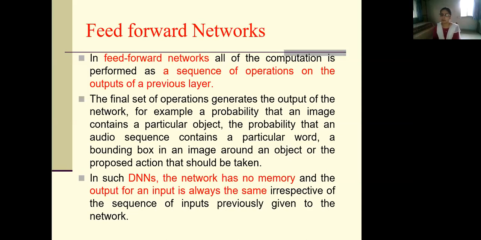It does not depend on previous outputs. That's why there is no need of memory for storing the previous state's outputs. Okay. So this is one important feature of feed forward network, or one important difference as compared to feedback network. Hope you are getting this.